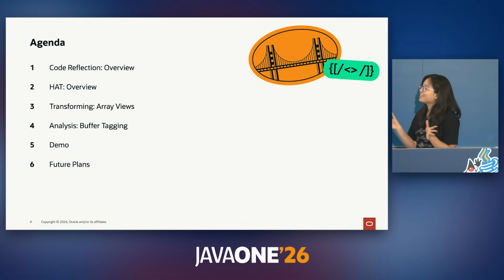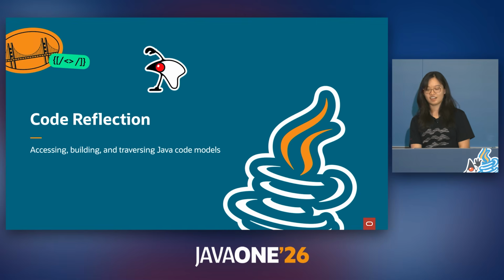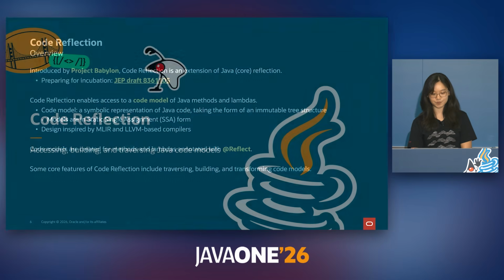So here's a small agenda for today. We'll be going over code reflection and then Hat, just some basics. And then we'll be looking at two sort of case studies within Hat of how we transform and analyze code models in order to enhance the Java-ness of its API and also to increase performance. Next, we'll have a brief demo, and then finally we'll be going over future plans for these two projects. All right, let's talk about code reflection.